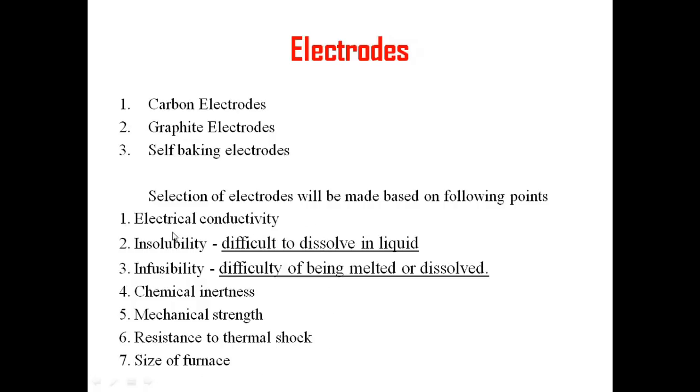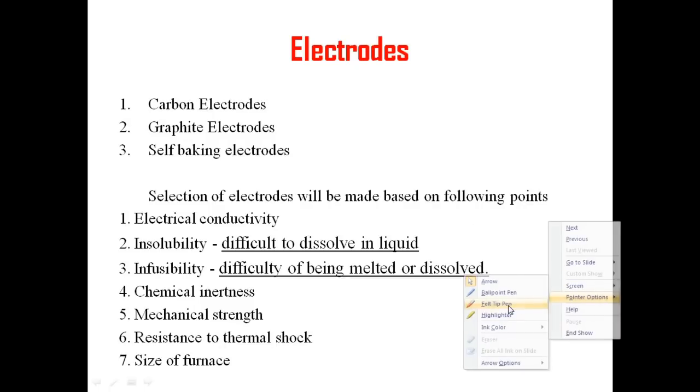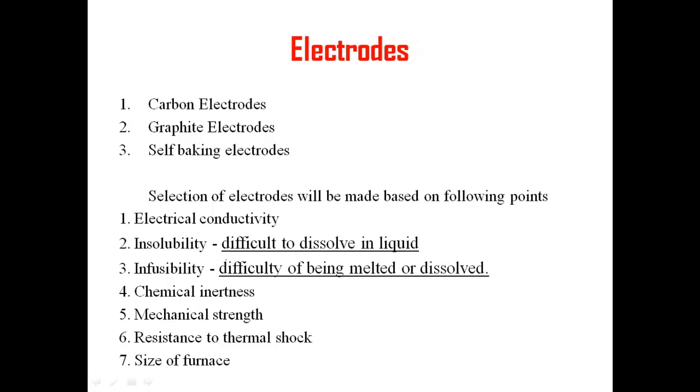The first point is electrical conductivity. So what should the conductivity be? It depends upon the application. If you want to have a very high current, then we should go for a very high conductivity material, that is graphite. Okay.